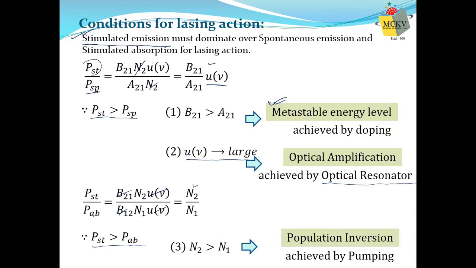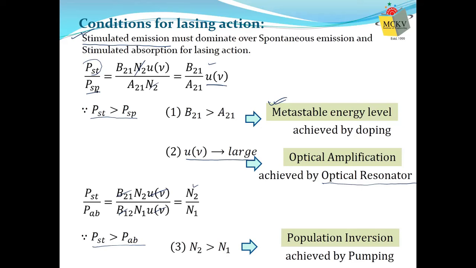Here we will increase the number of photons, because each photon contributes some energy. If we can increase the number of photons, we get a large amount of energy per unit volume. That means energy density can be increased. That process is called optical amplification, the process of increasing the number of photons.